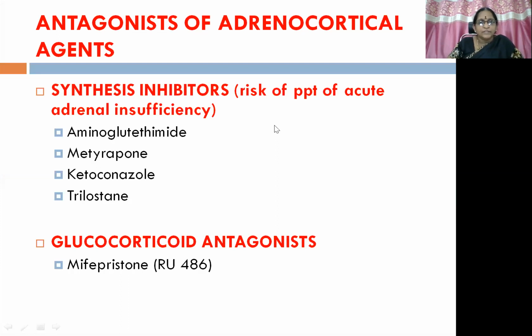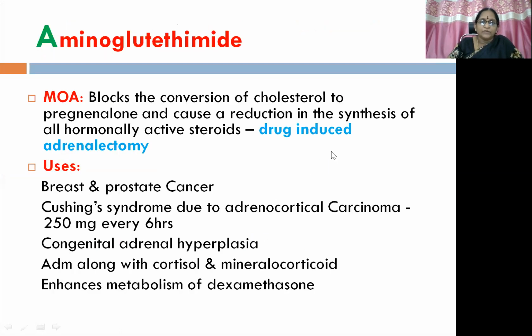In synthesis inhibitors, there is a risk of precipitation of acute adrenal insufficiency because aldosterone secretion is reduced very much. The drugs we have are aminoglutethimide, metyrapone, ketoconazole, and trilostane. And the glucocorticoid receptor antagonist is mifepristone. Coming to aminoglutethimide, it blocks the conversion of cholesterol to pregnenolone and causes a reduction in the synthesis of all hormonally active steroids. So all the steroids like mineralocorticoids, glucocorticoids, and adrenal androgens are going to get inhibited.